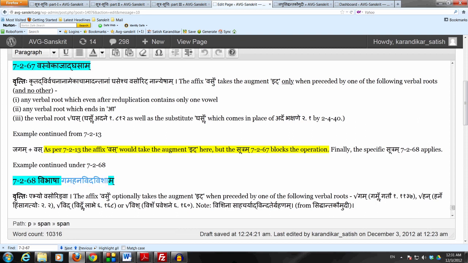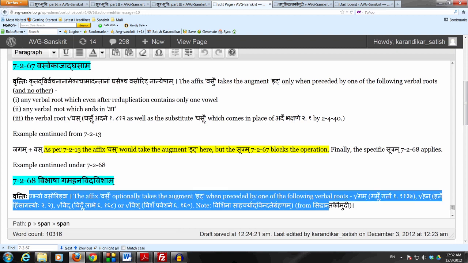So if you have one of these four verbal roots, which we have right now, we have gamlr gatau, followed by the affix vasu, then 7.2.68 is the most specific rule which allows the augment it optionally, and that's the final step for deciding the augment.